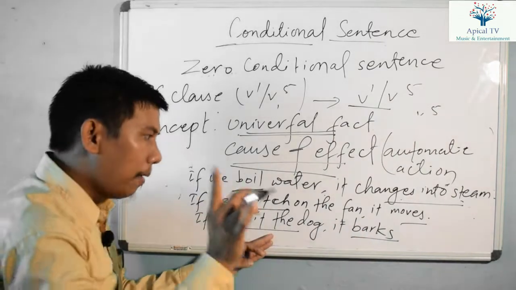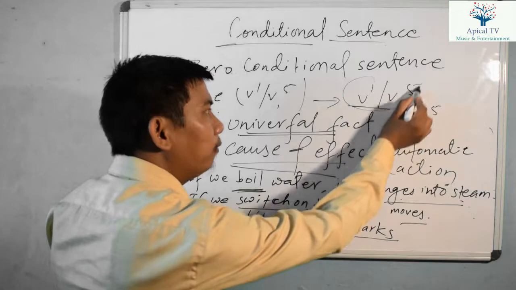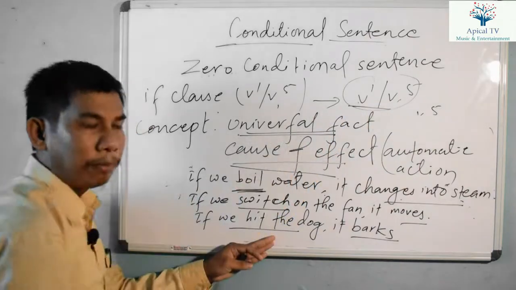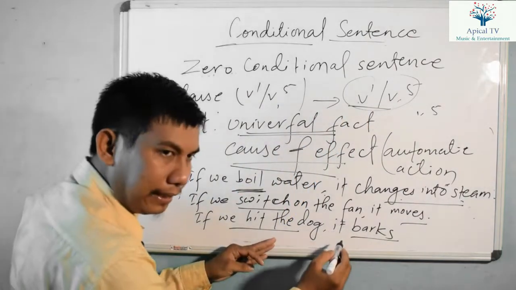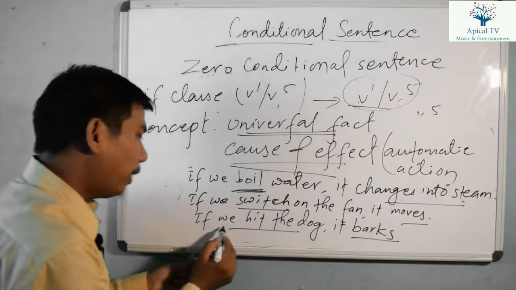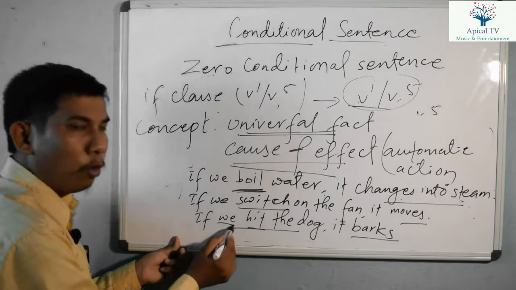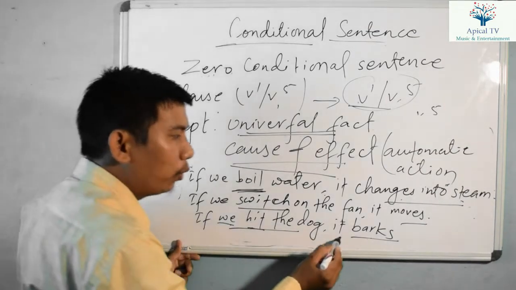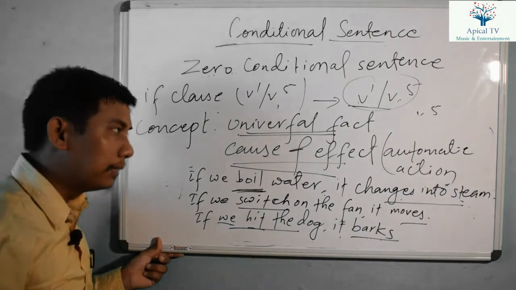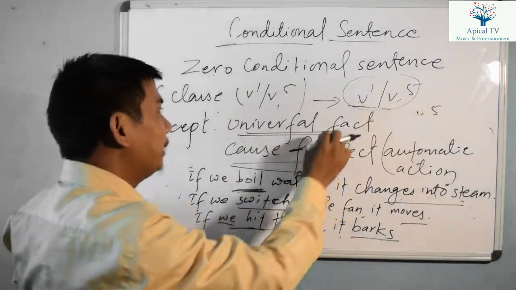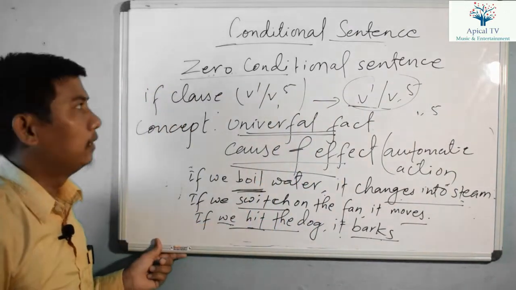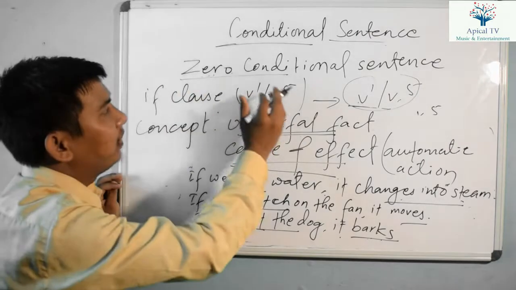If you are getting confusion by using verb 1 or verb 5, verb 1 and verb 5 should be used according to the subject, right? If there is a singular subject, we have to use verb 5. If there is a plural subject, we have to use verb 1 form. Here it is a singular subject, that's why we have used barks, verb 5. Here we used hit only, because this is a plural subject. With plural we have to use verb 1, with singular we have to use verb 5. No more confusion. But remember that verb 1 or verb 5, that is simple present tense, and this simple present tense is used in the if clause and main clause to show zero conditional sentence. So in this way we have to solve the exercise related with conditional sentence.